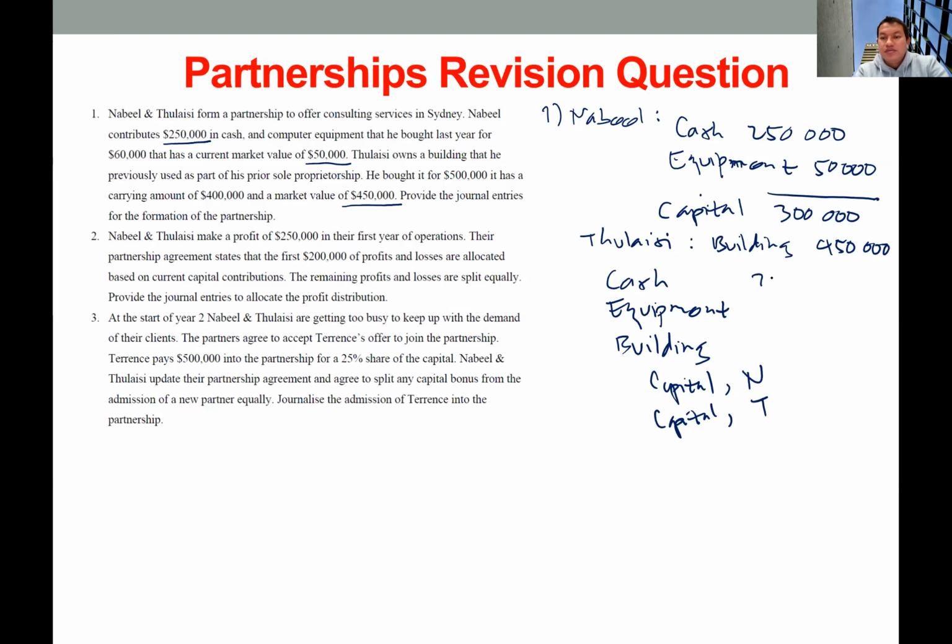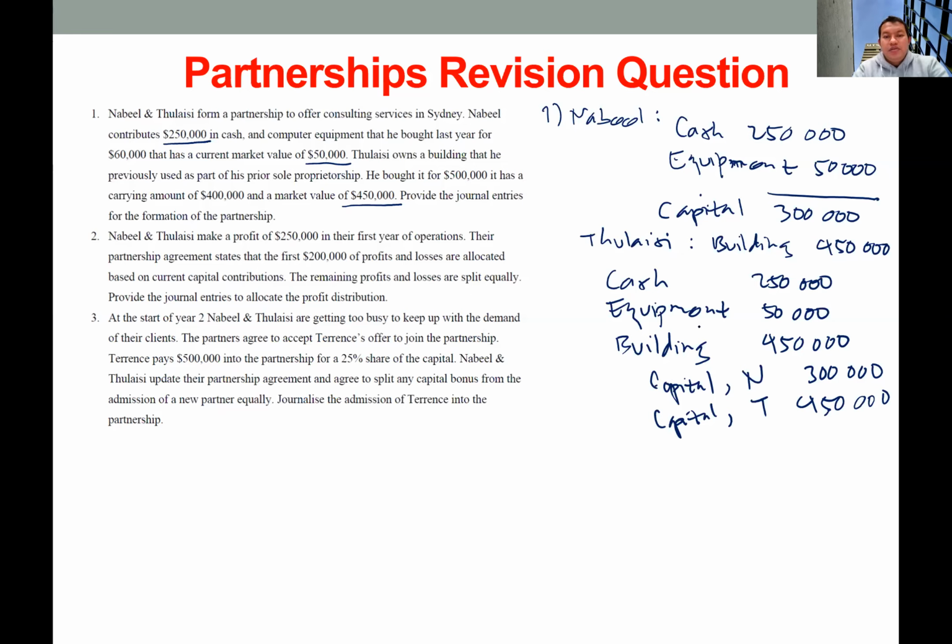So cash is 250, equipment is 50, building is 450. Capital of Nabil will be 300,000, capital of Tulaisi will be 450. So in total we have 750 of capital.